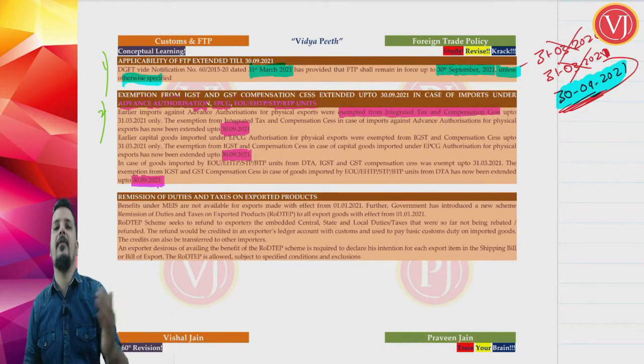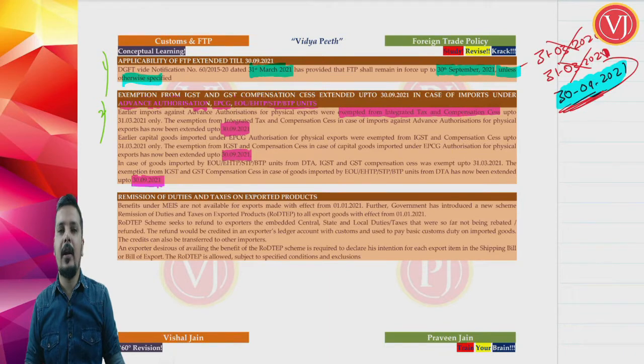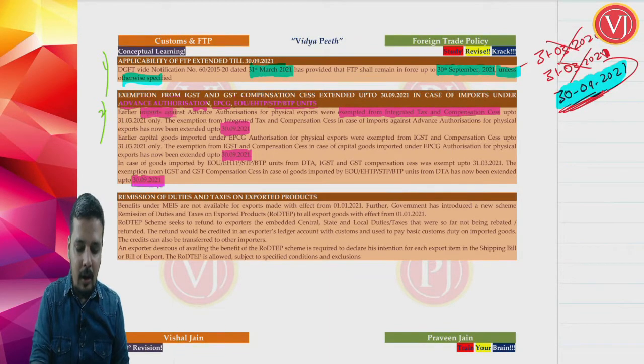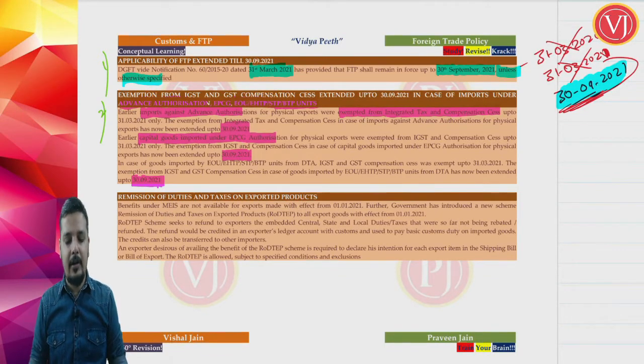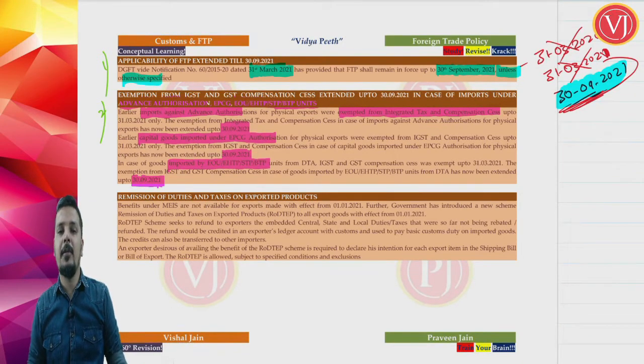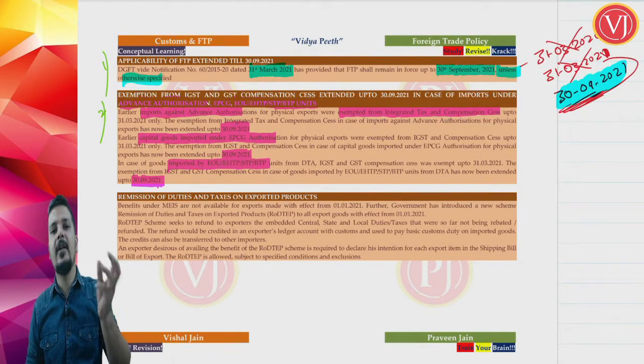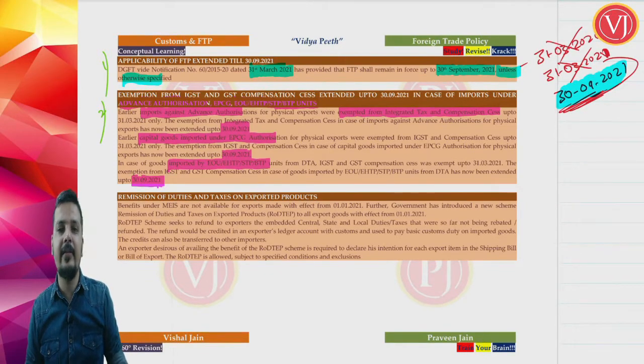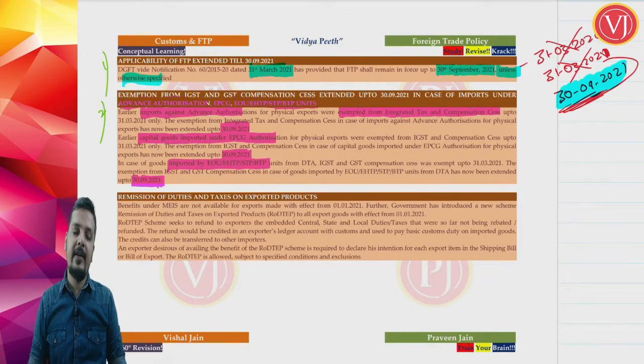They are telling that when you are talking about import under advance authorization, or import of capital goods under EPCG authorization, or import of goods by EOU, EHTP, STP, BTP units, there is customs duty. Import of goods always attracts customs duty, and customs duty within itself contains your IGST and compensation cess. So IGST and compensation cess is exempt.